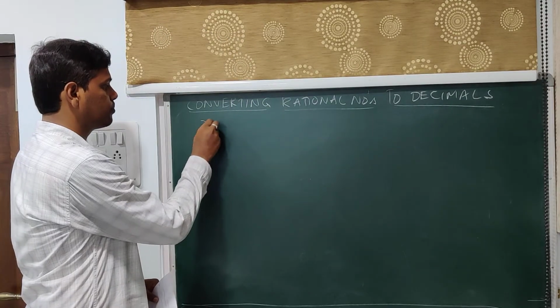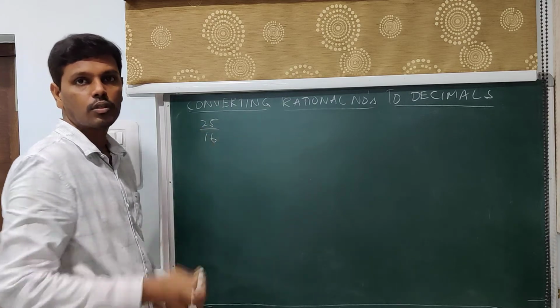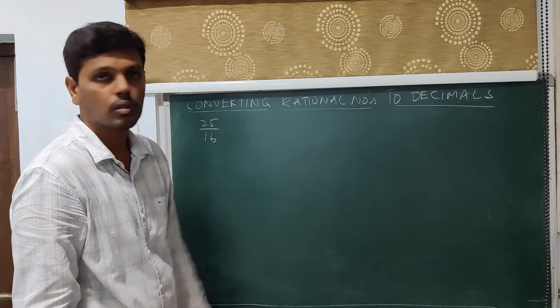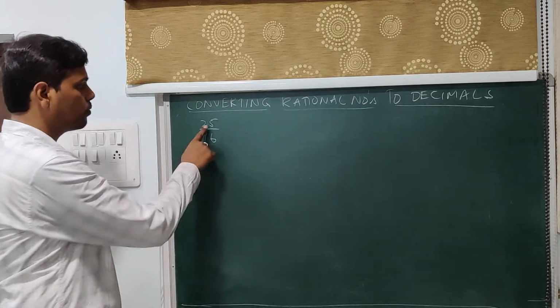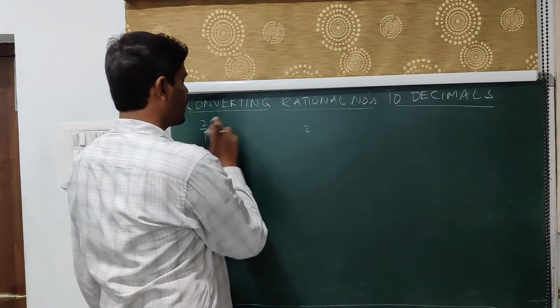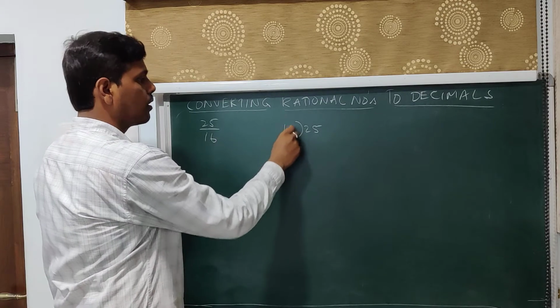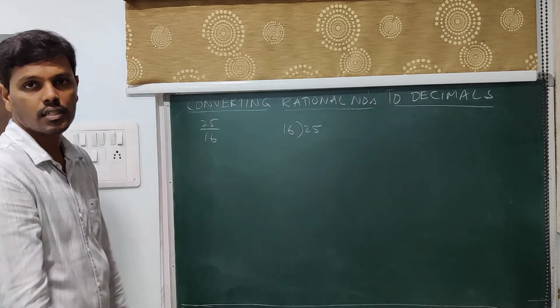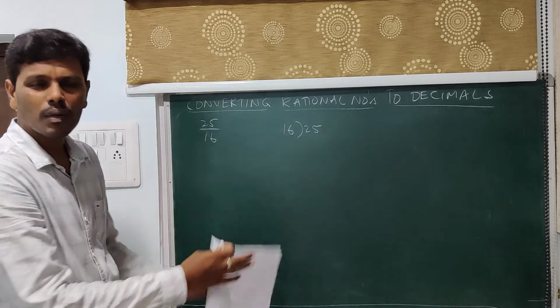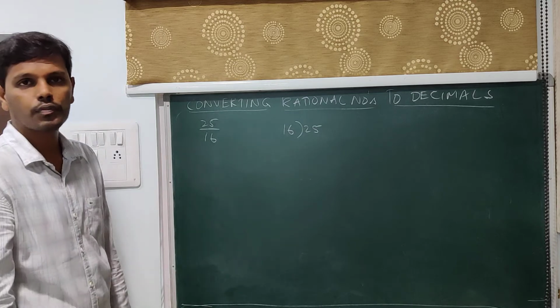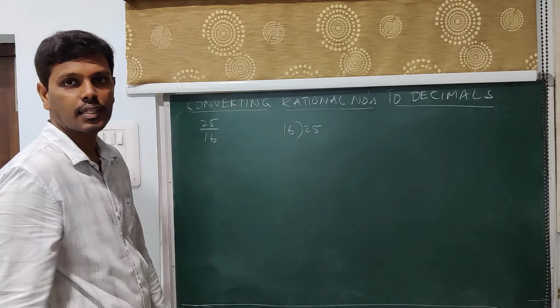Look at the first one, 25 by 16. As I told you, the aim is to convert this into a decimal expansion. So we take the numerator as the dividend and the denominator as the divisor. This is the general process. This is the normal division which you learned in your 4th or 5th class, and that is what I am repeating again.